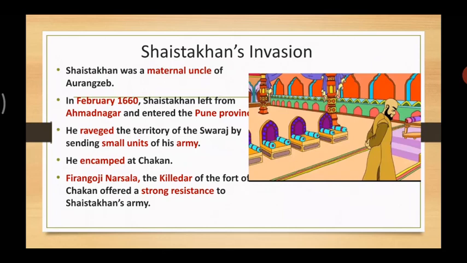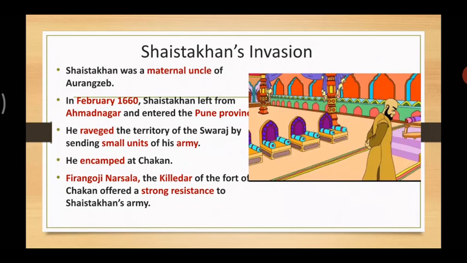But as he entered the Pune province, he ravaged the territories of Swaraj by sending his army. Ravaged means he started destroying. He started looting. So many temples were destroyed. Common people were looted and many things were done to the people over there. So all these things caused frustration among the local people.